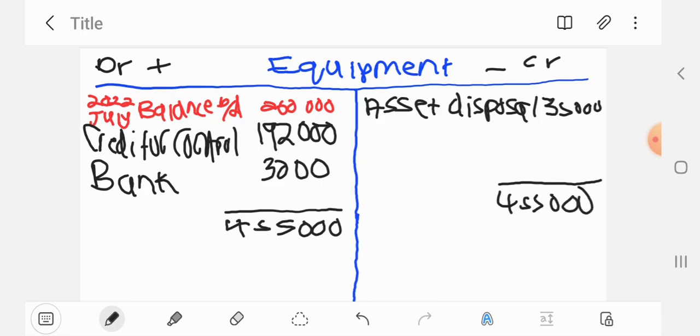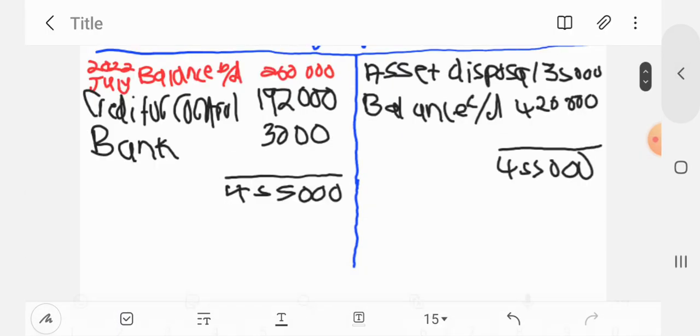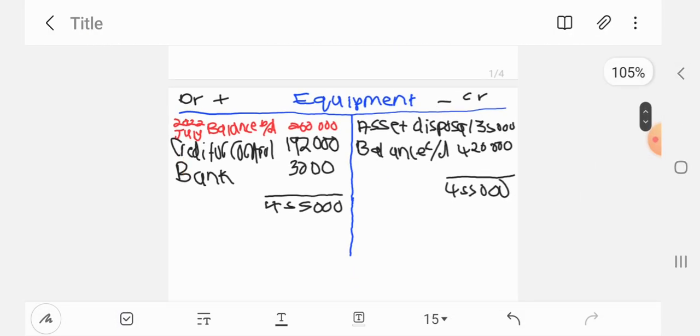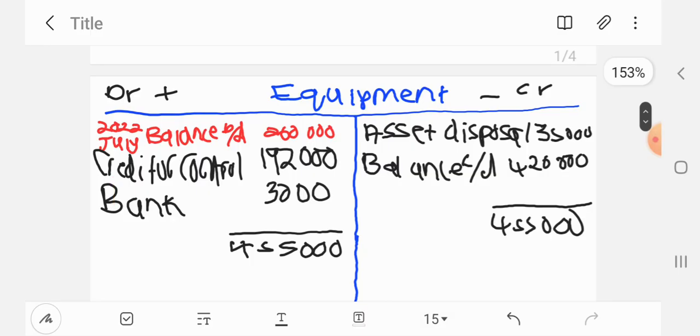and the balancing figure will be the balance closed down, which will be the opening balance. You say the 455 minus 35,000, and then that will be 420,000. Okay, so that is how you close off this account. This is how we do this account. We are done with this account.